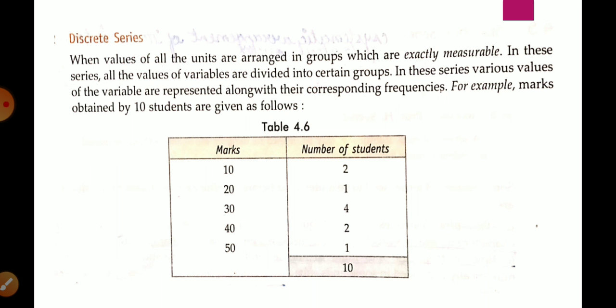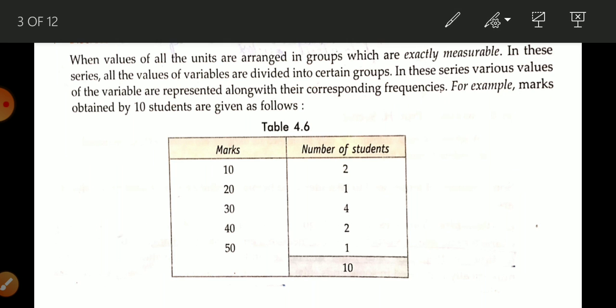Let us understand it in a more simple way. When values of all the units are arranged in groups which are exactly measurable, that is known as a discrete series. So this is the meaning of discrete series. Whatever you feel easy, you will write in your copy and learn it and try to understand it. Okay student, so what do you mean by discrete series?